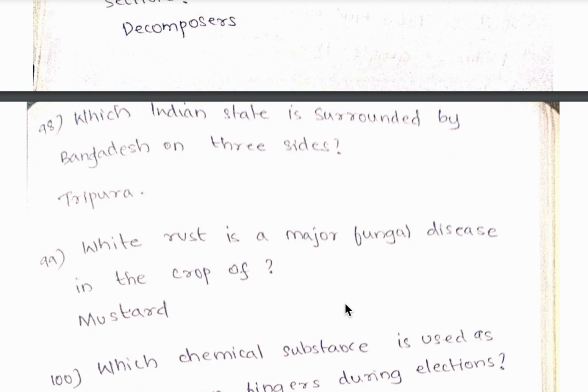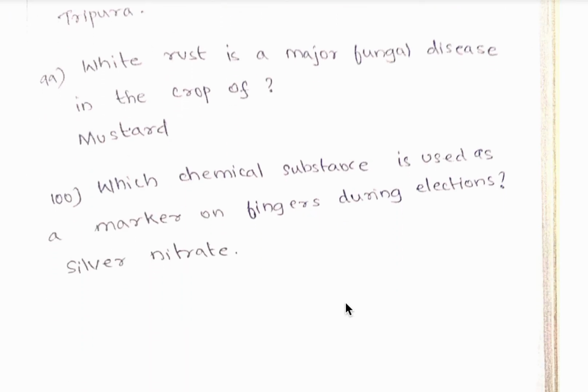It is Tripura. 99th question, white rust is a major fungal disease in the crop of mustard. 100th question, which chemical substance is used as the marker on fingers during elections? It is silver nitrate.